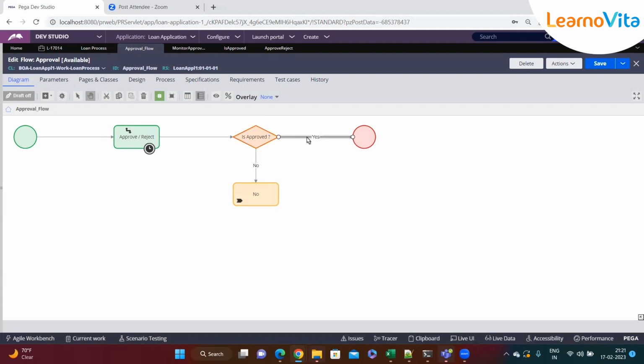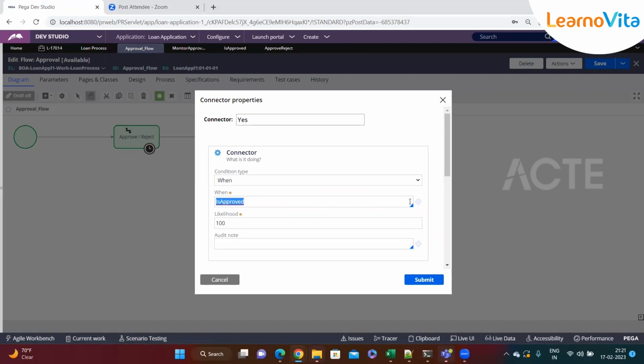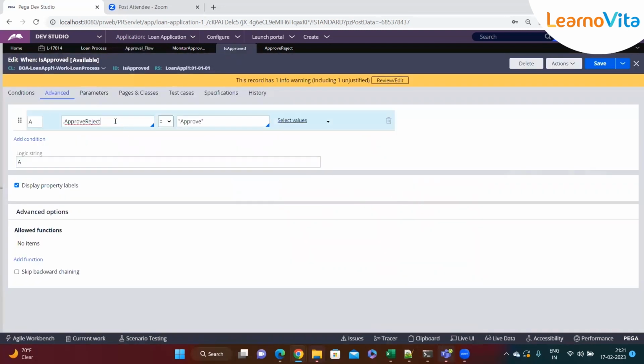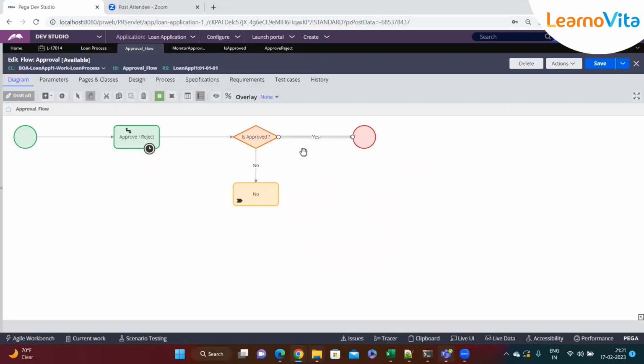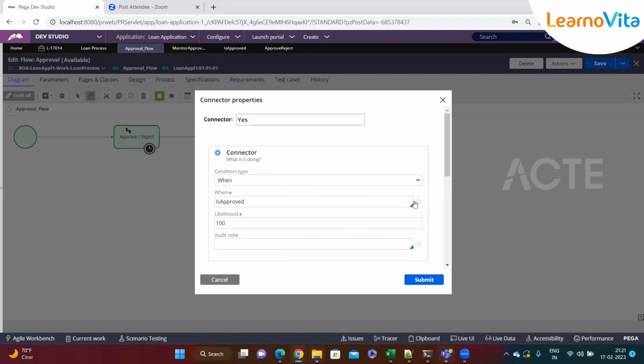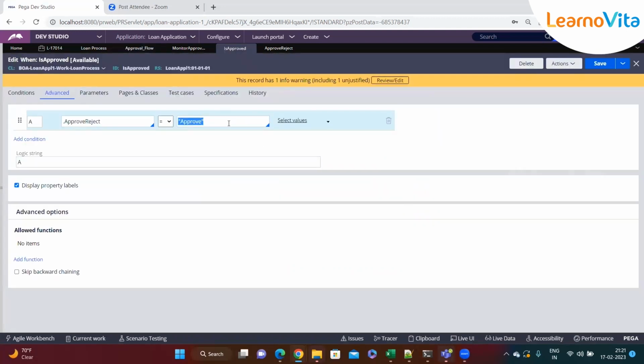Then Pega will come here and say, okay, I have to check this when rule. Pega will open this when rule and say, okay, this property is equal to approved. Then Pega will go here and end this process. And let's say the manager selected reject. Then Pega will go here and check the condition. Oh no, it's false. I mean, the when rule will return false.